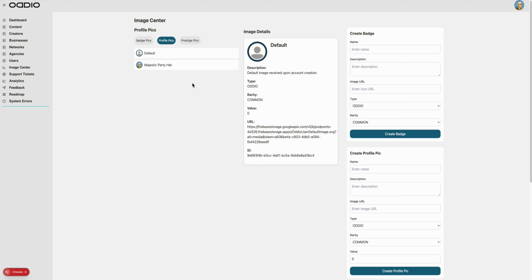Kind of funny images. And then we'll have badges, a similar thing where creators can create badges and users unlock them as they listen to more content from certain creators and different things like that. And then prestige: if you participate in the app and do certain things, you get prestige points and you get badges. That's the idea. From here, I can create different pictures and different badges, just basic things. I need to fix the UI here, but it works.